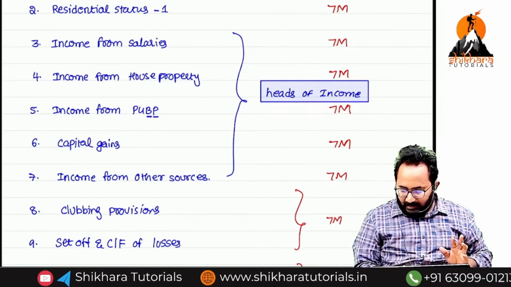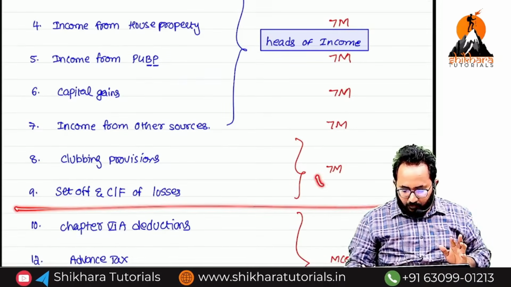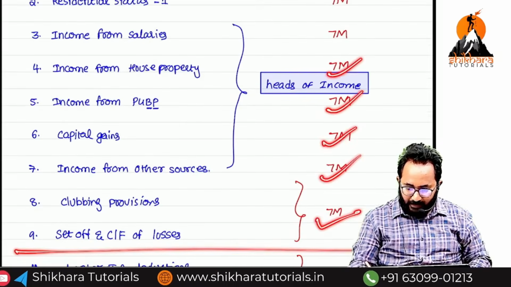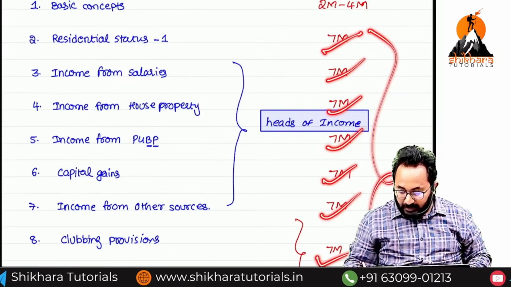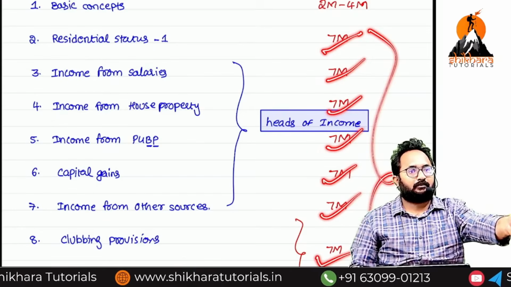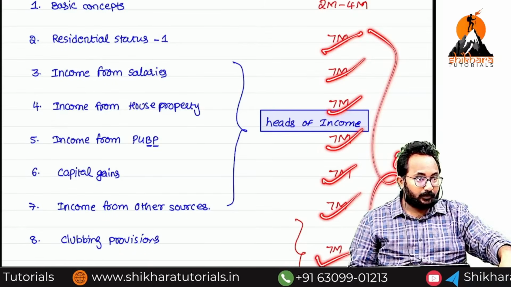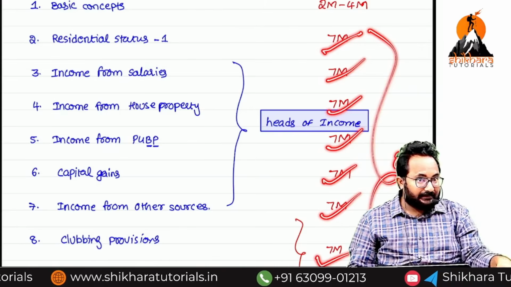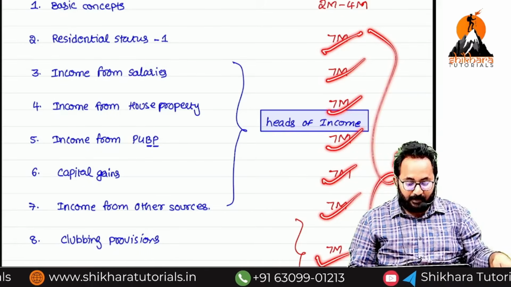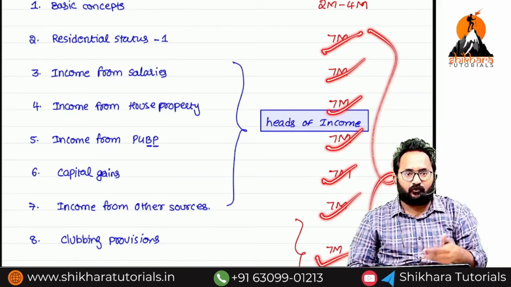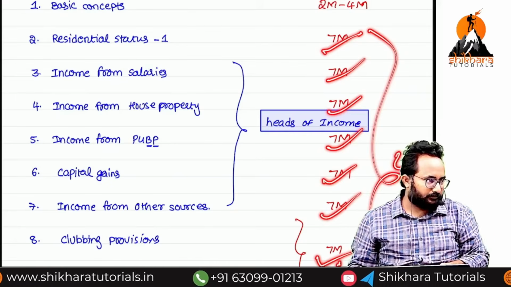After completion of these chapters, 42 marks worth you already know in direct tax alone.